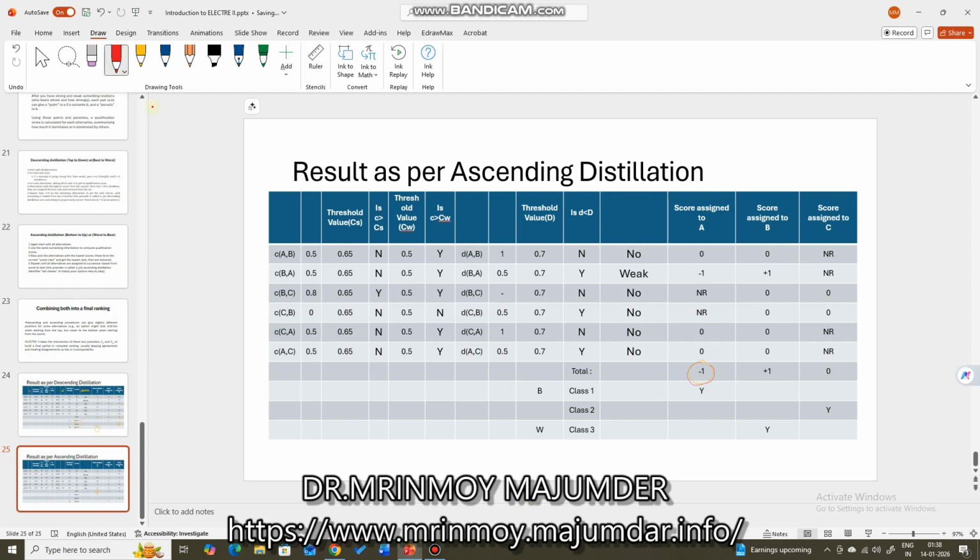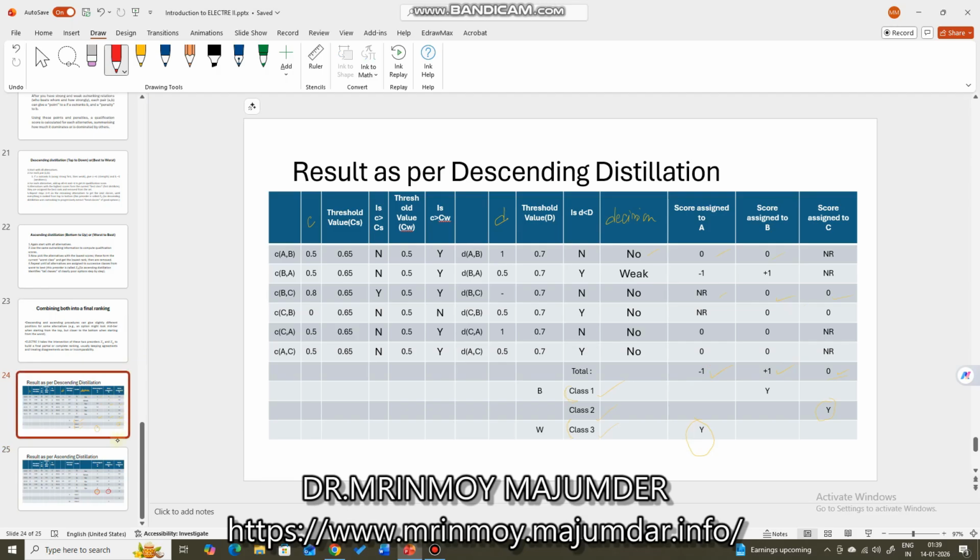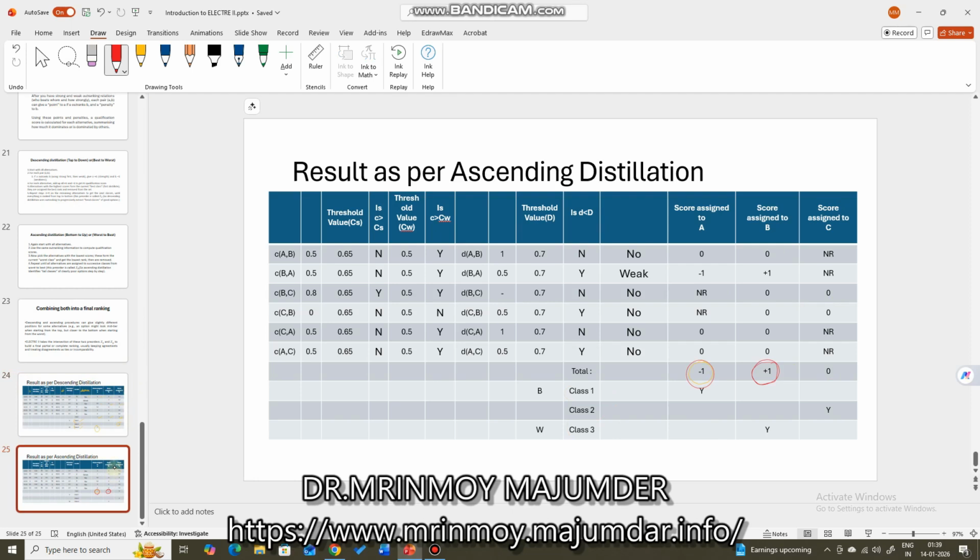This is the worst value. This is the best value, right? So in case of ascending distillation, worst to best is followed. Sorry. In case of descending distillation, best to worst is followed. Yes, I have told you the right thing. In case of ascending distillation, worst to best follows. Bottom up follows.